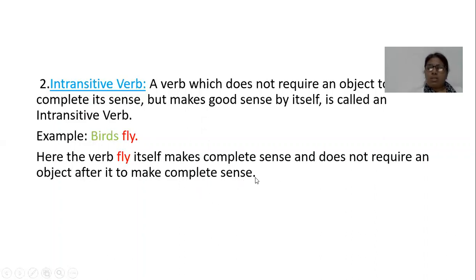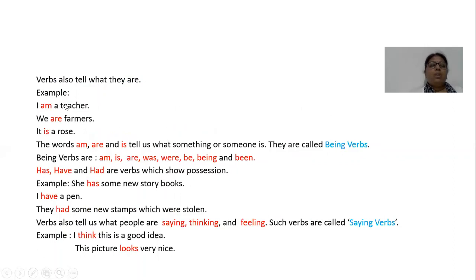Now verbs also tell what they are. Like I am a teacher, we are farmers, it is a rose. So the words am, are and is tell us what something or someone is. They are called being verbs. So being verbs are am, is, are, was, were, be, being and been.